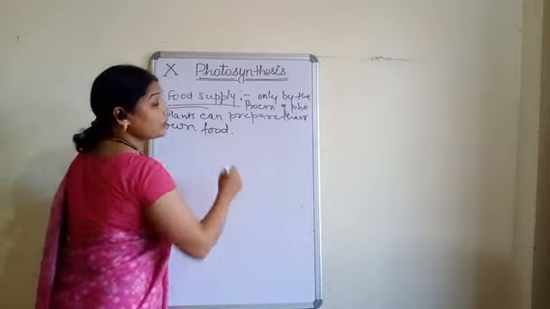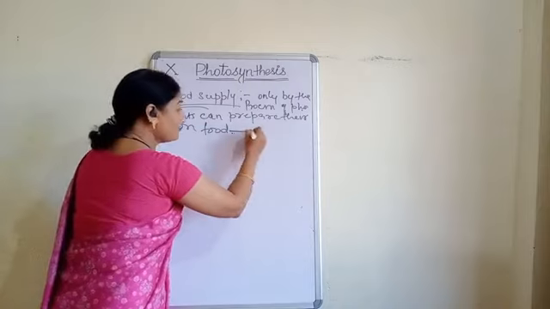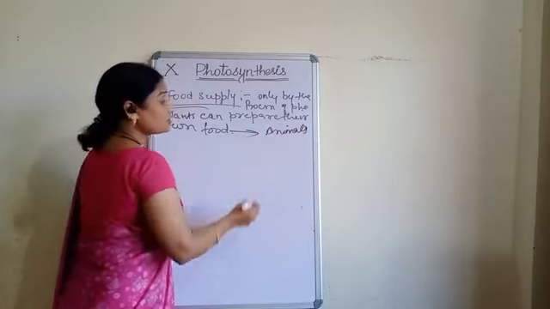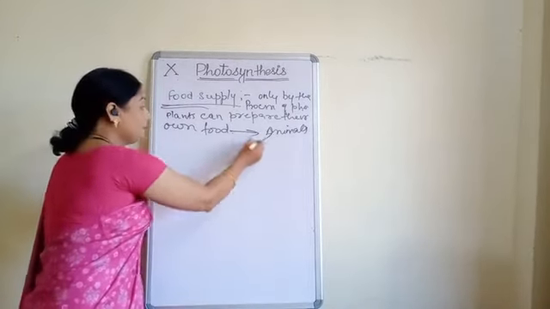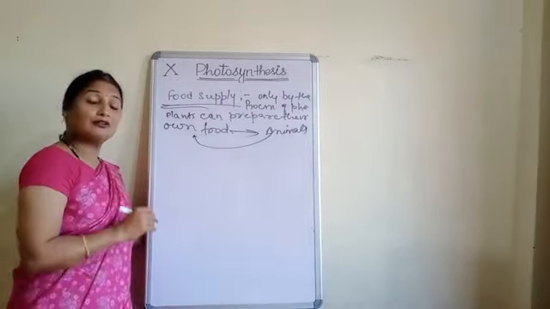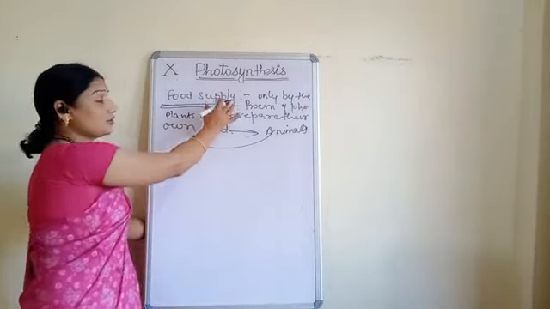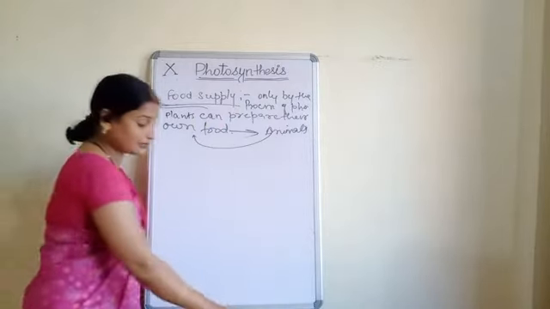And this food is transferred to the other organism. That is, from here it will pass to the animals. So, directly or indirectly, we all are dependent upon the green plants for the food. And green plants are preparing the food by the process of photosynthesis. So, we all are dependent upon photosynthesis.